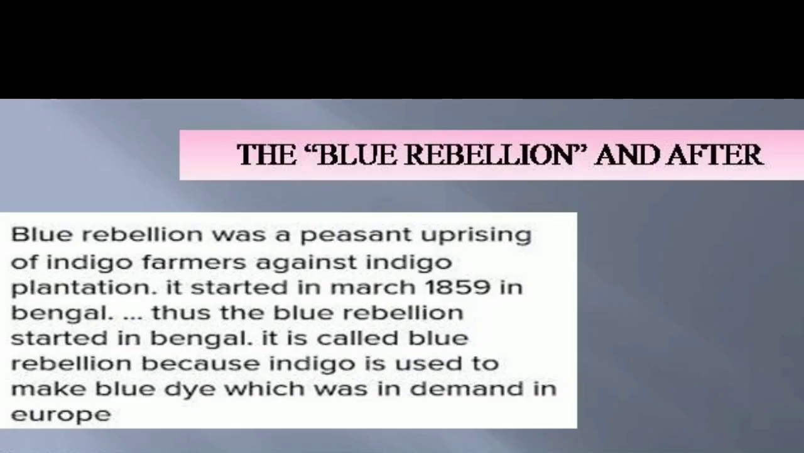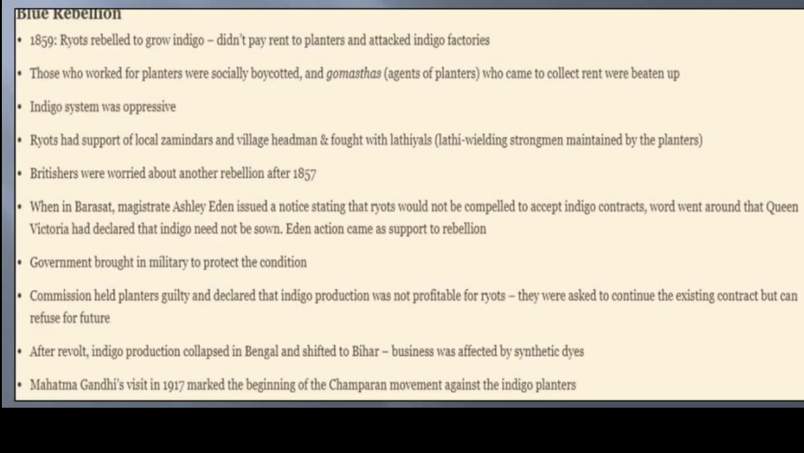The next is an important topic, the Blue Rebellion and after. In March 1859, thousands of Ryots in Bengal refused to grow indigo. As the rebellion spread, Ryots refused to pay rents to the planters and attacked indigo factories. Those who worked for planters were socially boycotted, and Gomastas, the agents of planters who came to collect the rent, were beaten up.